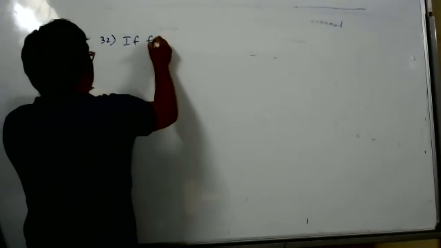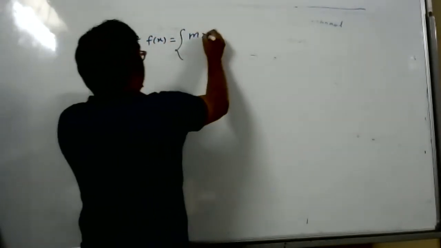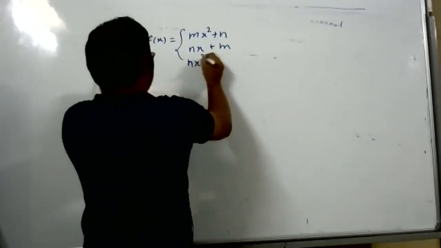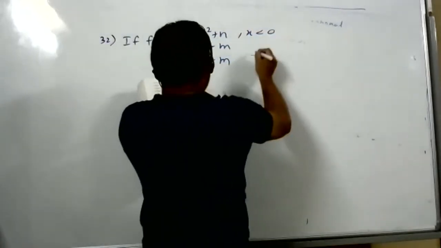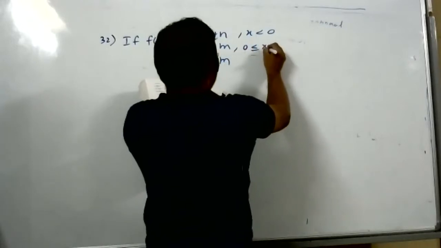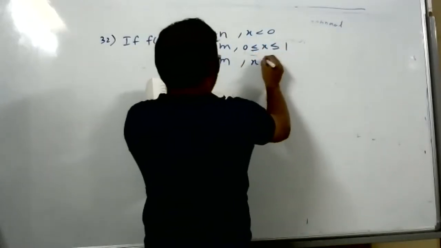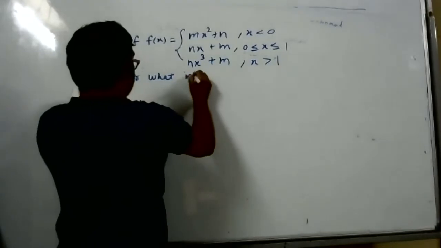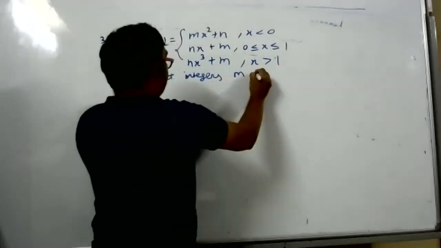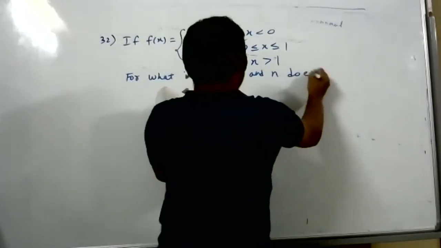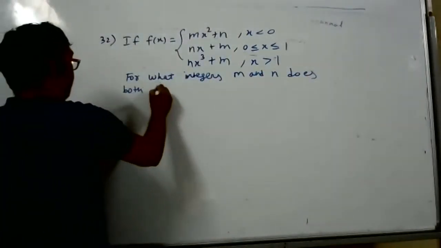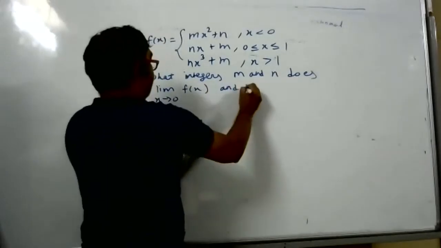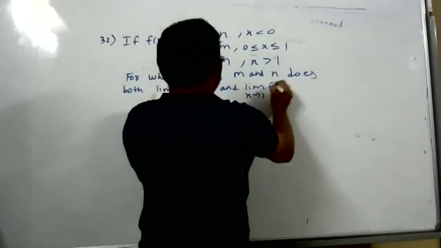If f of x is equal to mx square plus n for x less than 0, nx plus m for x greater than or equal to 0 and less than or equal to 1, and nx cube plus m for x greater than 1, for what integers m and n do both limit x tends to 0 f of x and limit x tends to 1 f of x exist?